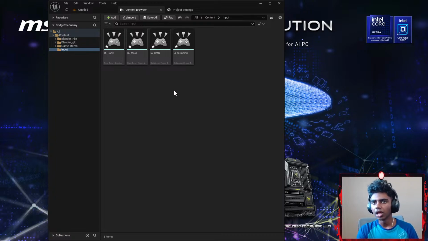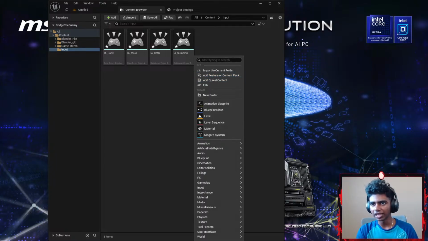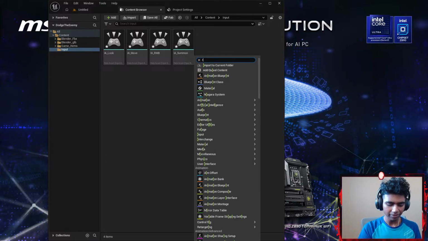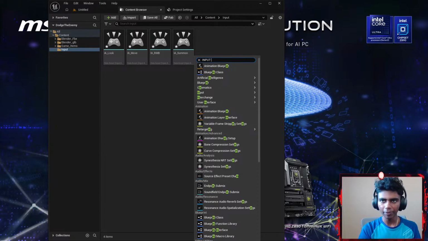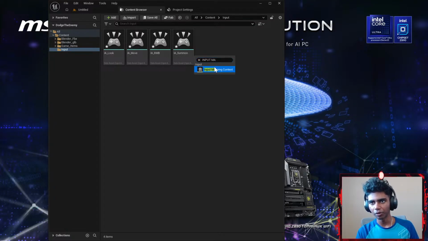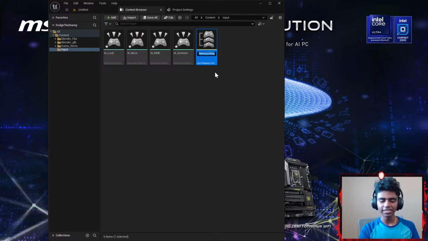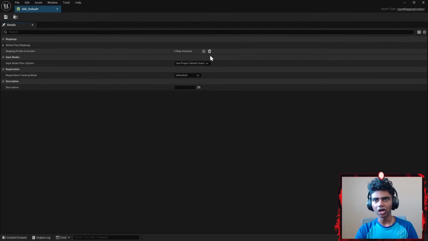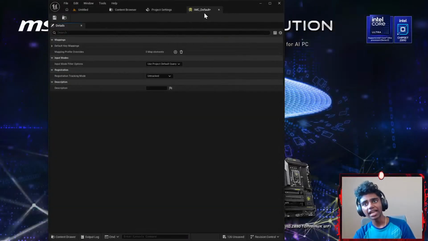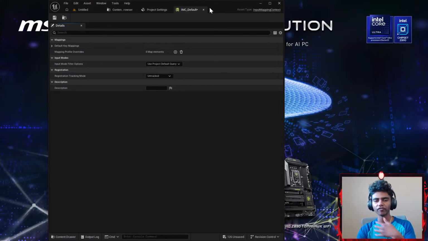I think that this is basically everything that I need. Let me go ahead and add an input mapping context. This is basically going to be my IMC_Default. Now, the purpose of the input mapping context is to add mappings, like links between my Visual Studio and my Unreal Engine.